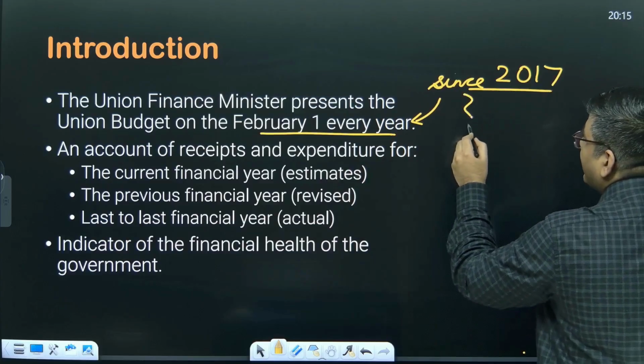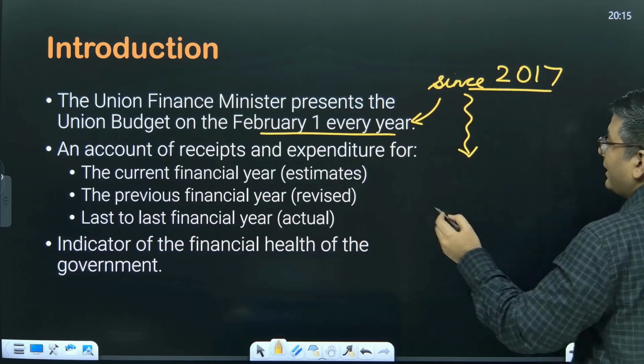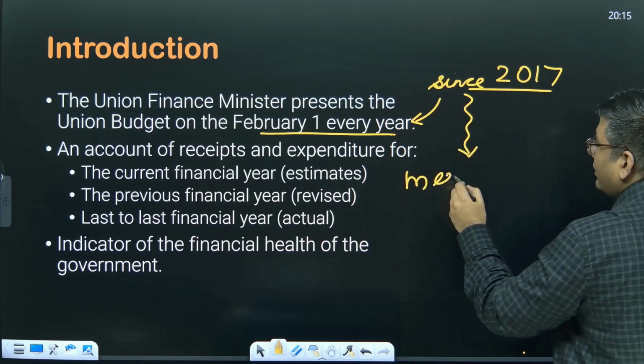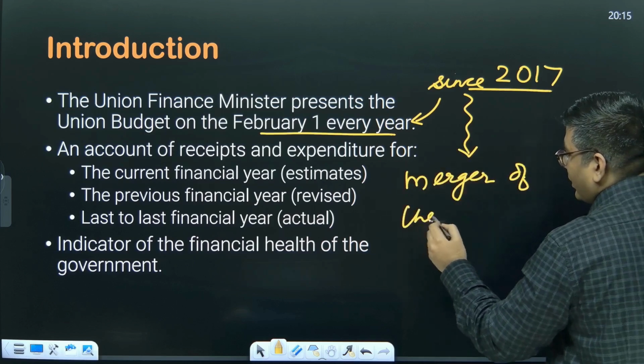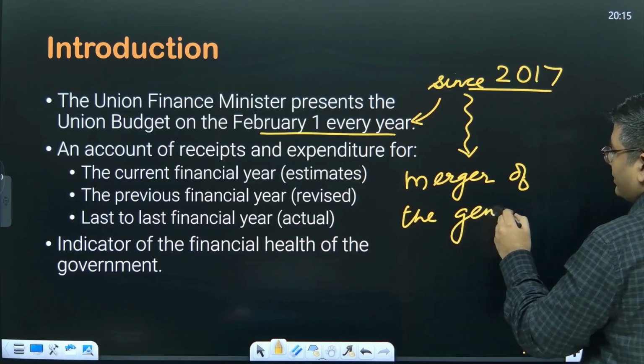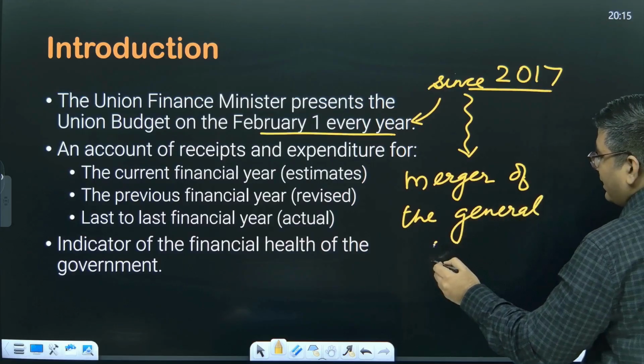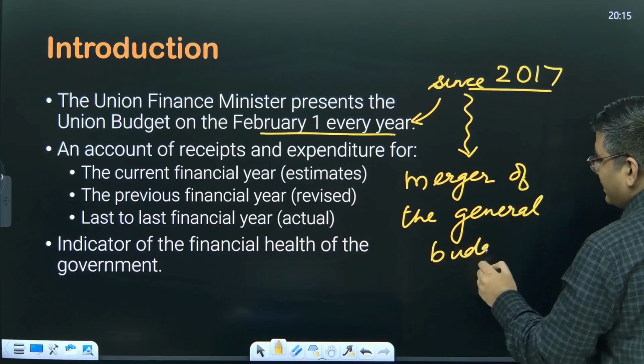Then another change in 2017 was the merger of the general budget with the rail budget. Before 2017 the general budget and the railway budget were presented separately.